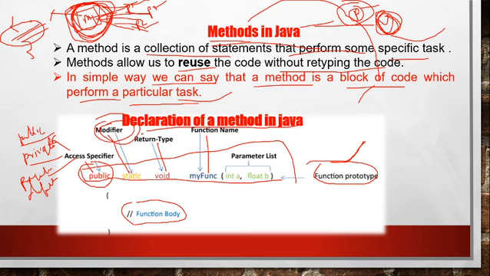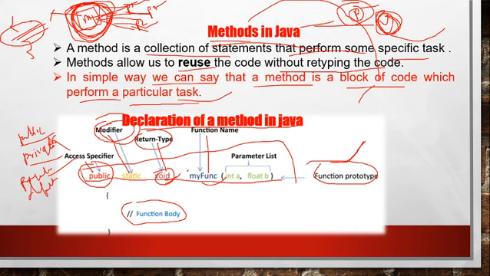I will explain the return type. Here it is void. Void is the return type. If you don't have to return any value from the function, you can use void here. But if you want to return a value like an integer value, double value, or float value, you can use those data types also.